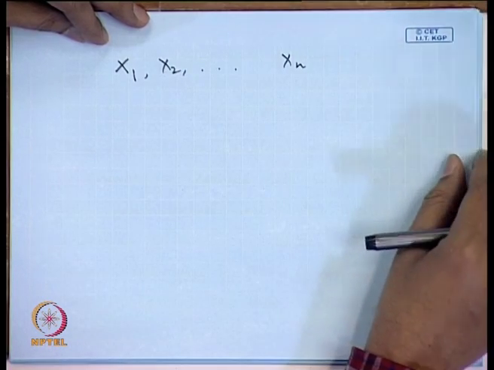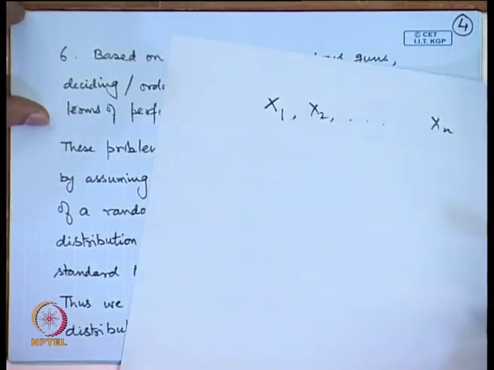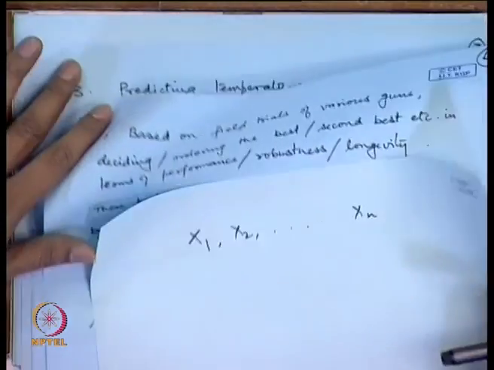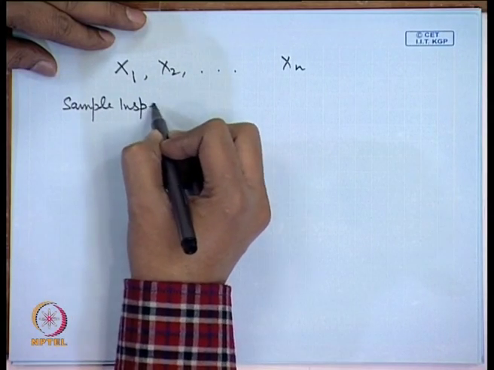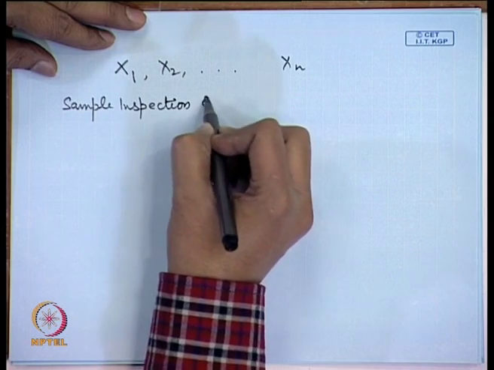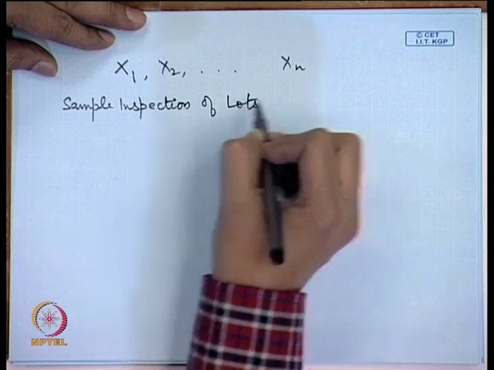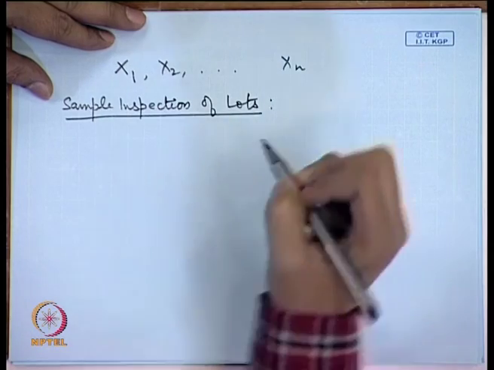As an example, we looked at the problem of sample inspection of lots. In the example of sample inspection of lots, what will be x1, x2, xn?